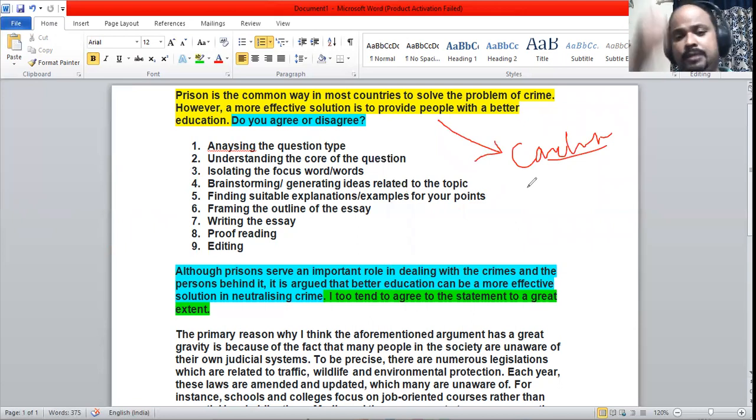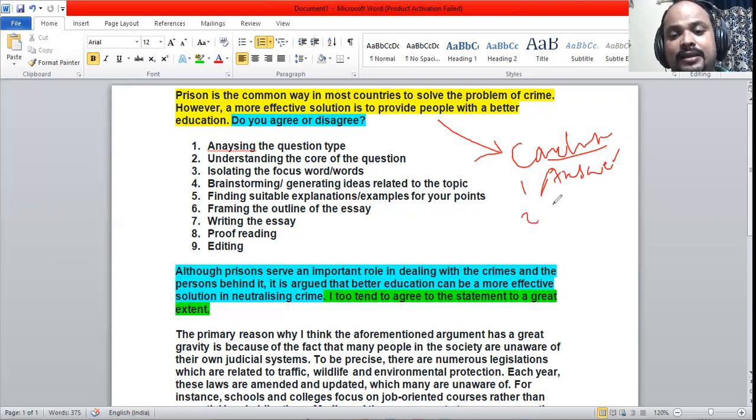And this is the most important part of an essay, because it is the answer. It gives you the answer for the question, whatever the essay type is. If it is a problem solution question, if it is a cause solution question, if it is an opinion, personal viewpoint question, or it's a discussion question, whatever the question may be, the last part, the conclusion, gives you a clear and concise form of answer of the question which is given. One more thing, it is the direct answer of the question.